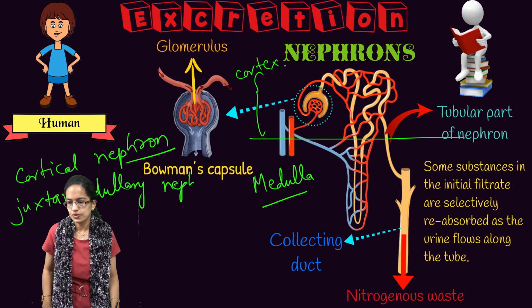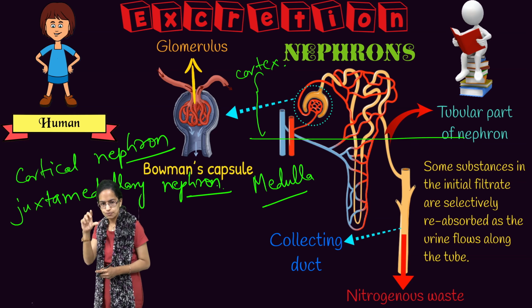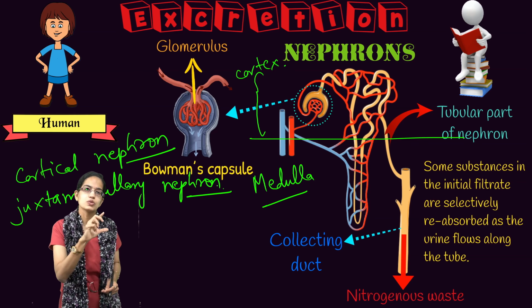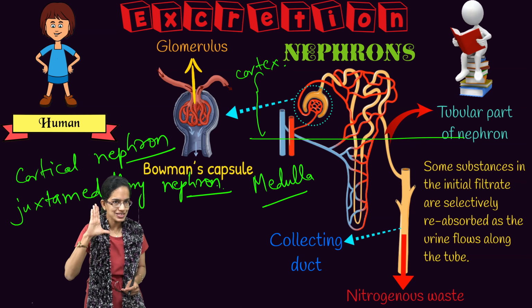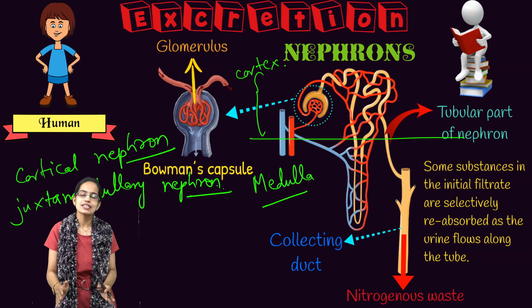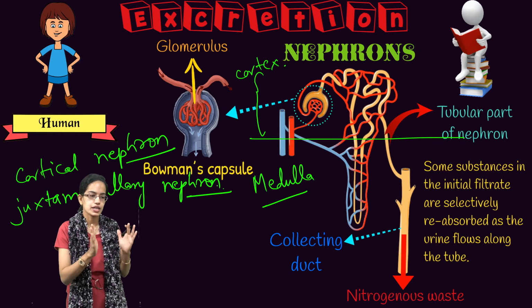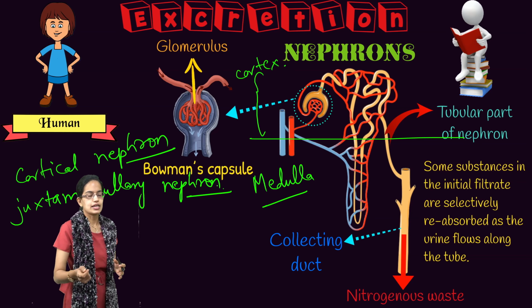So two types of nephrons again to remember. One is where the loop of Henle is small, known as the cortical nephron. The other where the loop of Henle is long, extends deep into the medulla of the kidney, and this is known as the juxtamedullary nephron.